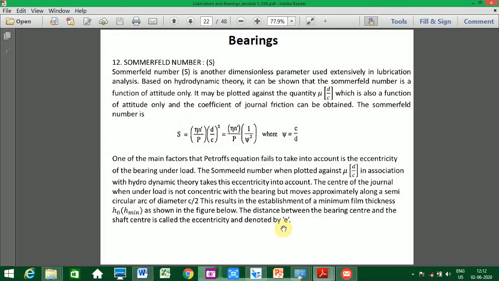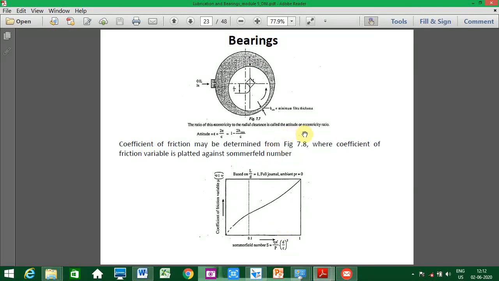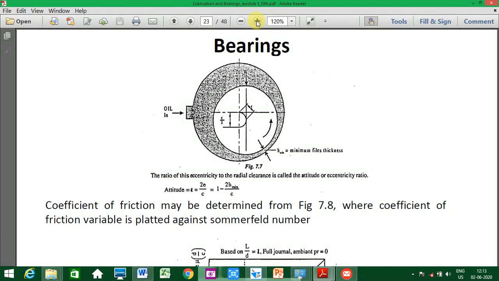Now you can see the diagram here. I'll just zoom the diagram. Now you can observe here, the oil in, on the left side portion. This is c by 2, the center. This center is the bearing center, and somewhere here is the shaft center. This distance is c by 2, and this is the minimum film thickness maintained here, h min. The rotation of this journal is anti-clockwise, and this is E, the eccentricity. Eccentricity is the distance from the center of the bearing to the center of the shaft.